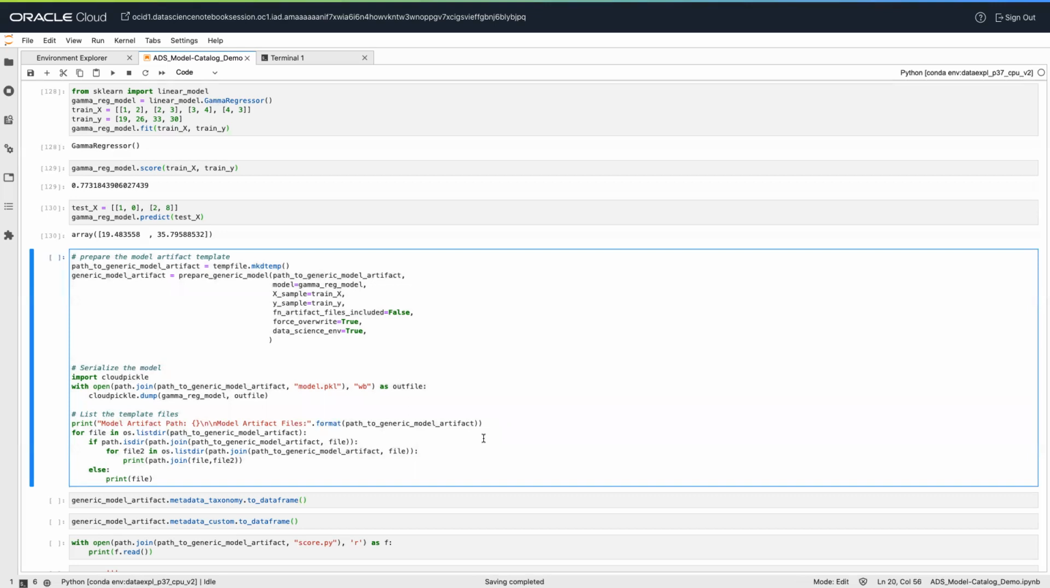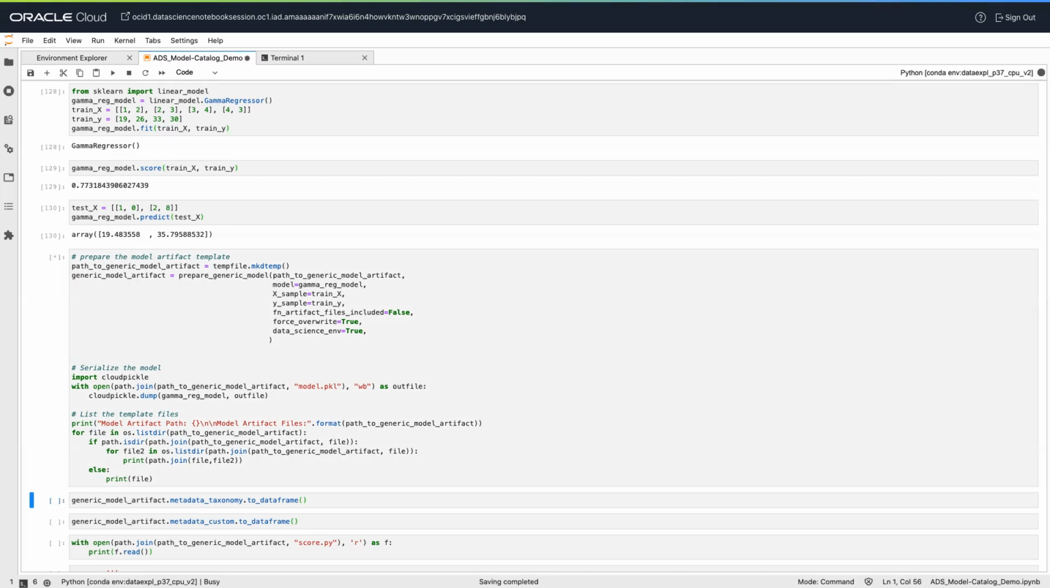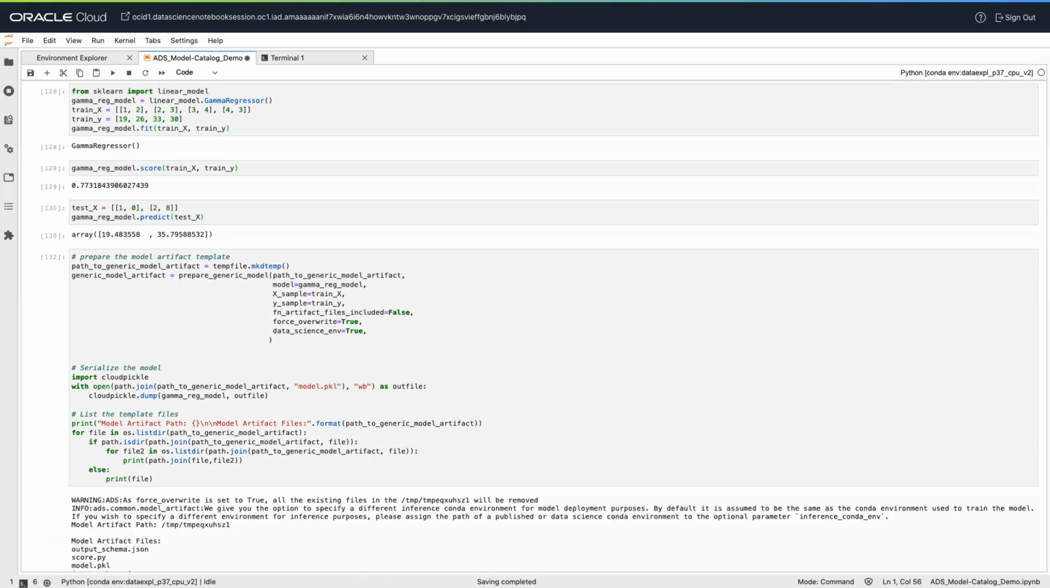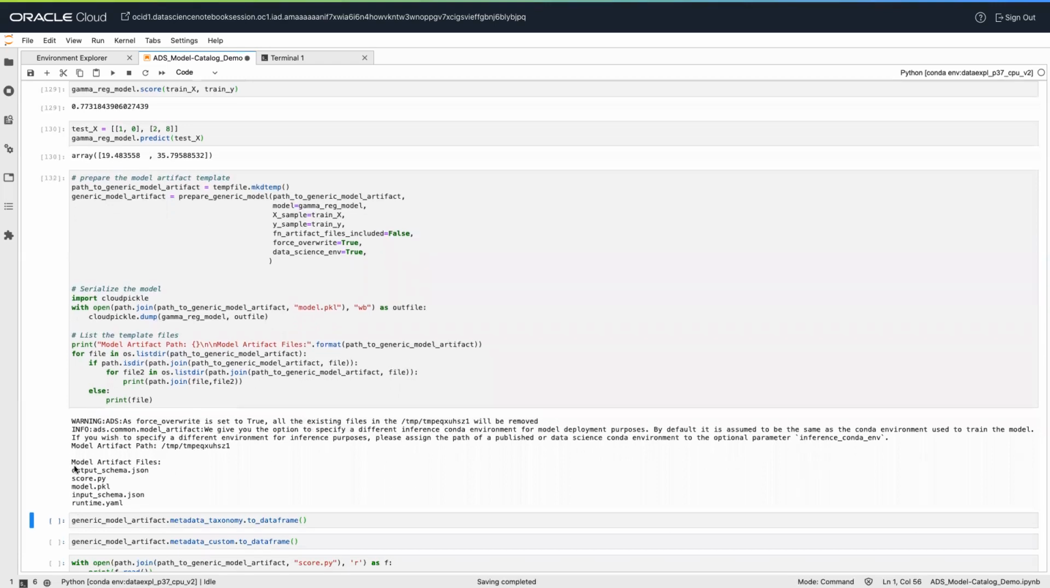So in this cell, I will run the prepare generic model. Once it is done, these are the bunch of files which got generated. And metadata taxonomy, metadata custom, all these are auto-populated.